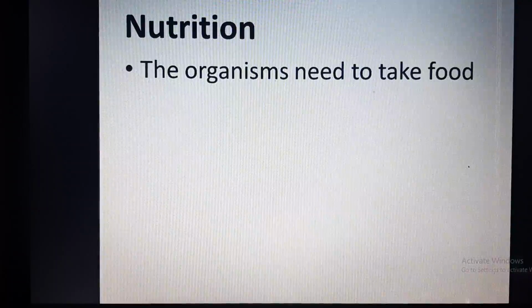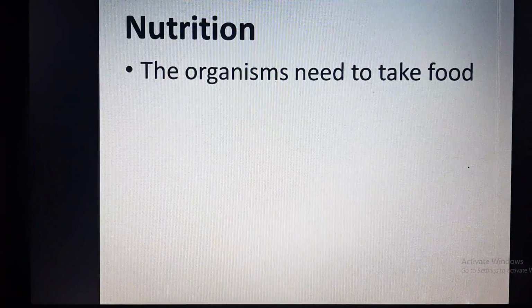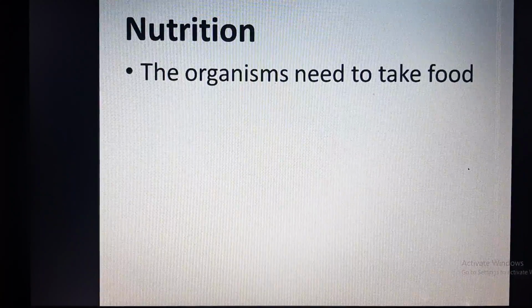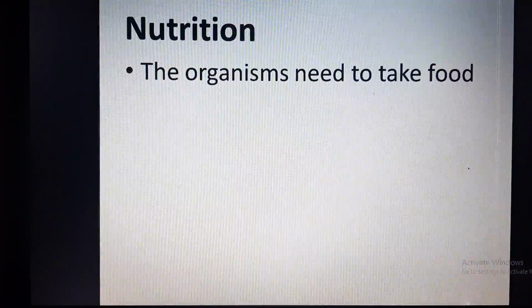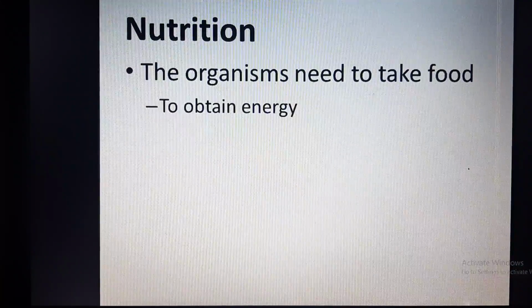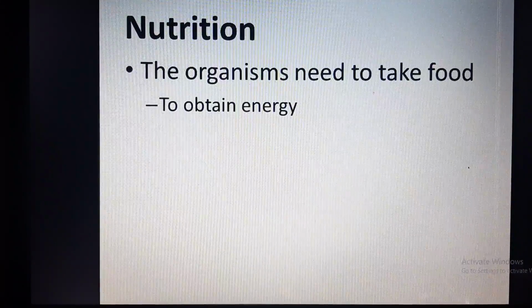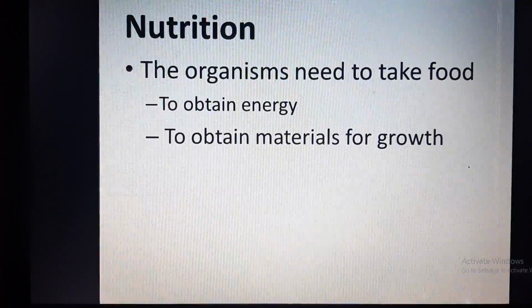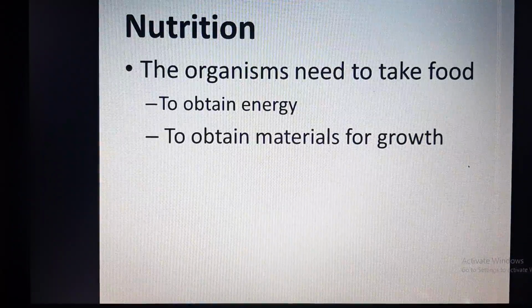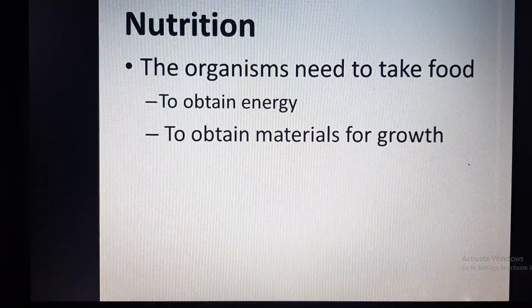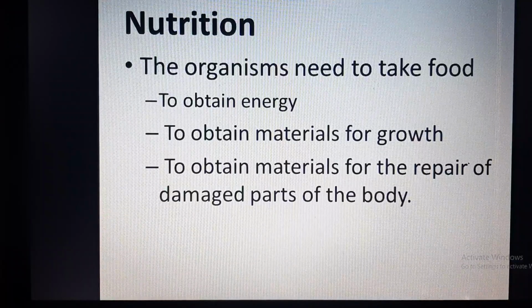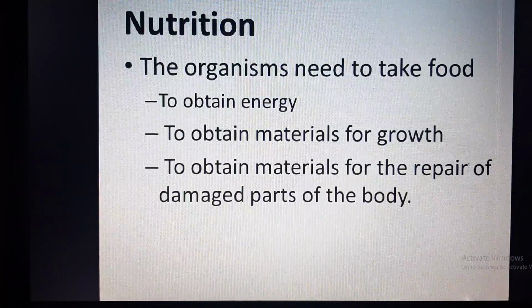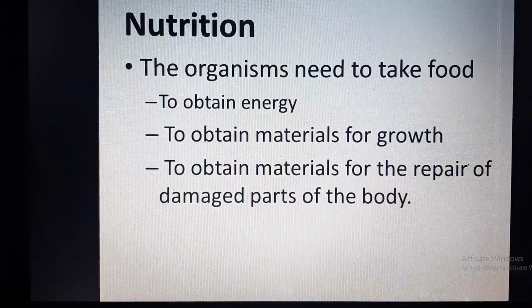Nutrition, as we all know, every organism needs to take food. But why does it need to take food? Because they have to obtain energy for their usual work. They have to obtain materials so that they can grow physically and mentally. At last, they need the materials for the repair of the damaged part of the body.